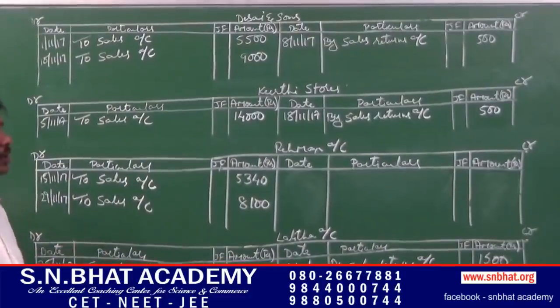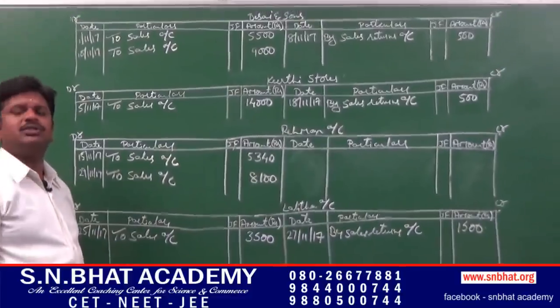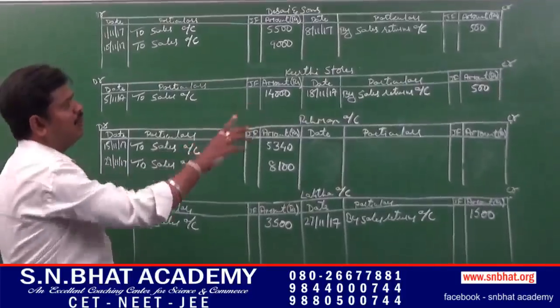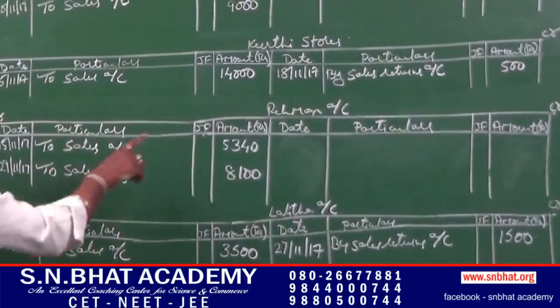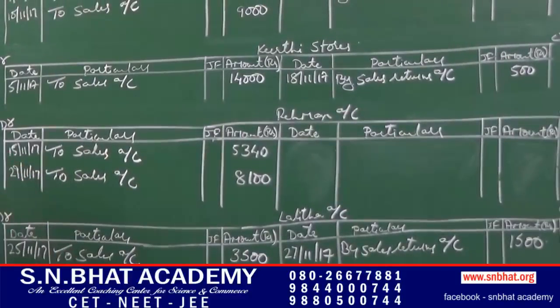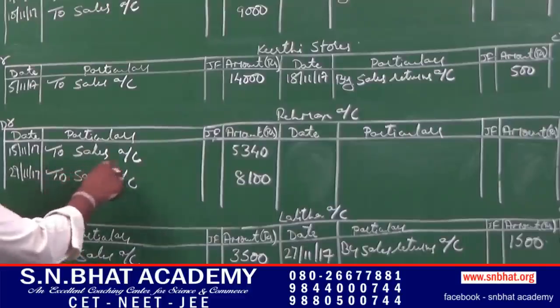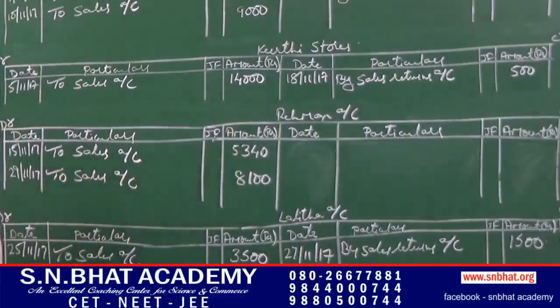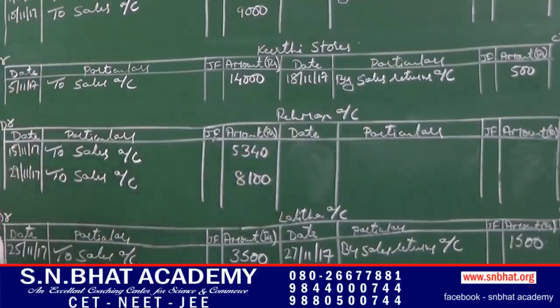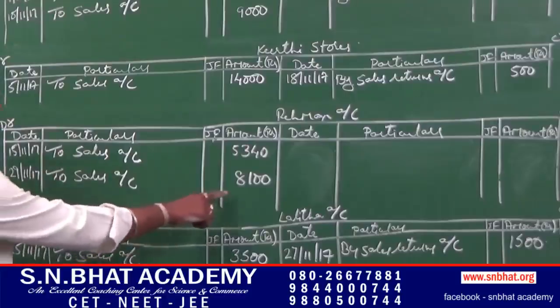And they had returned goods. That is, it has to be credited. Returned goods means sales returns account to Kirti Stores account. So it has to be credited by sales return 500. Next, in case of Rahman account, we had goods sold on 15th of November. That is, to sales, rupees 5,340 after deducting trade discount at 11%. Out of 6,000, we had deducted 660. It comes to rupees 5,340. It has to be debited. On 29th of November, again we had sold goods to Rahman worth rupees 8,100.